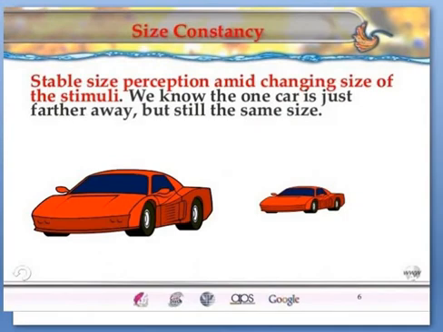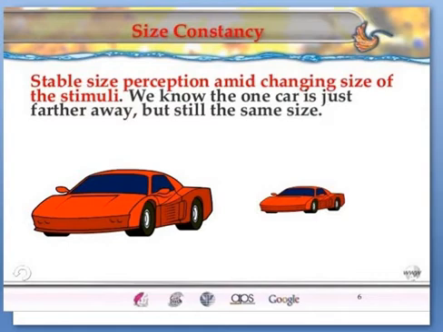The size of an image on our retina changes with the change in the distance of the object from the eye. The further away it is, the smaller is the image. On the other hand, our experience shows that within limits the object appears to be about the same size irrespective of its distance. For example, when you approach your friend from a distance, your perception of the friend's size does not change much, despite the fact that the image on the retina becomes larger.